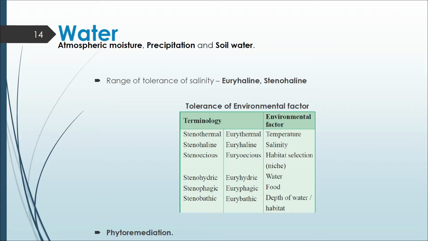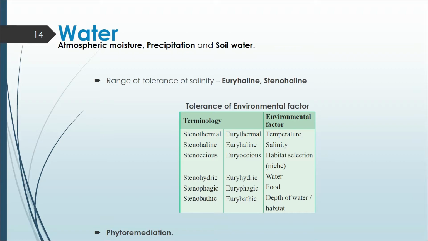The amount of salt content in the water determines its salinity, and the salinity of a water body ranges from 0.5 percent to 100 percent. According to the salt content, water is classified into inland water or fresh water, which contains only 0.5 percent of salt, sea water, which contains 0.3 to 35 percent of salt, and hypersaline water, which contains more than 100 percent of salt, present in the lagoons.